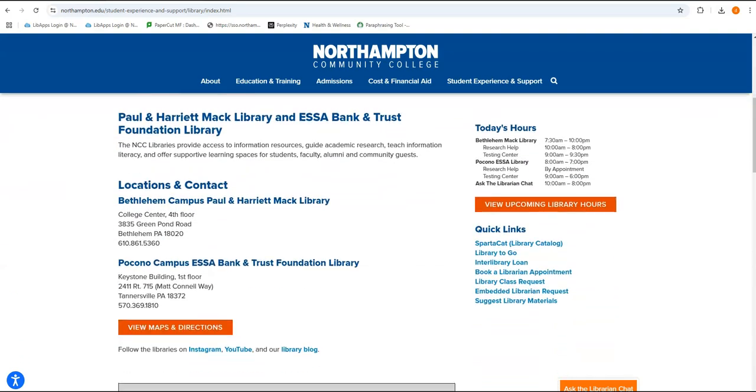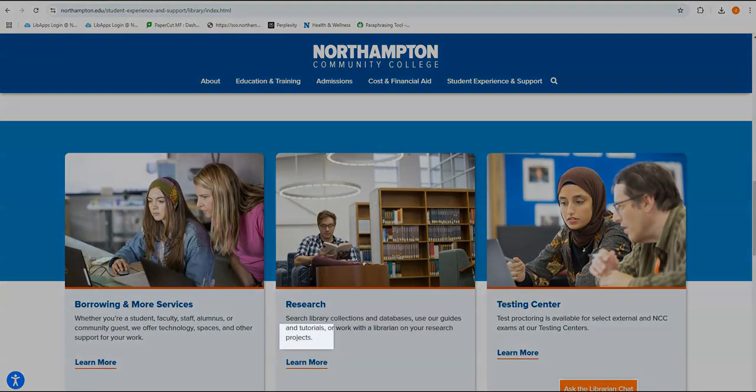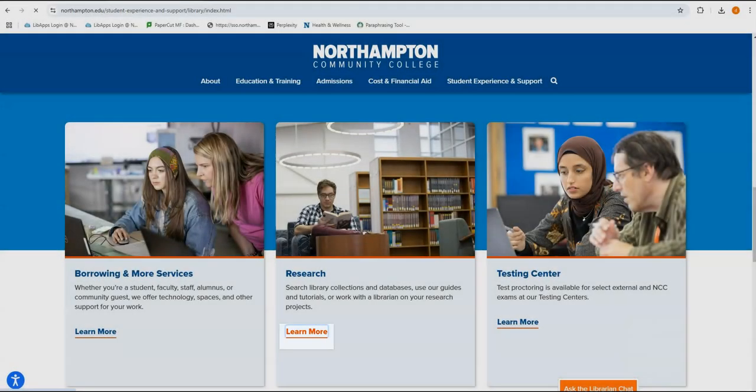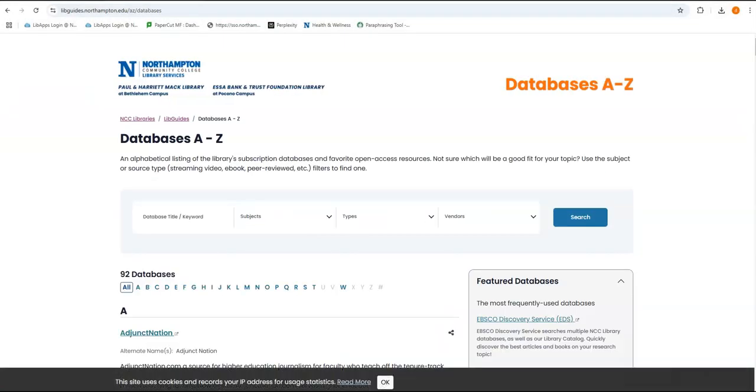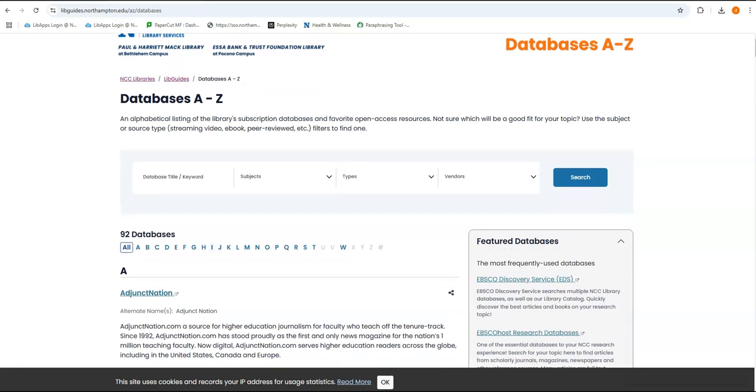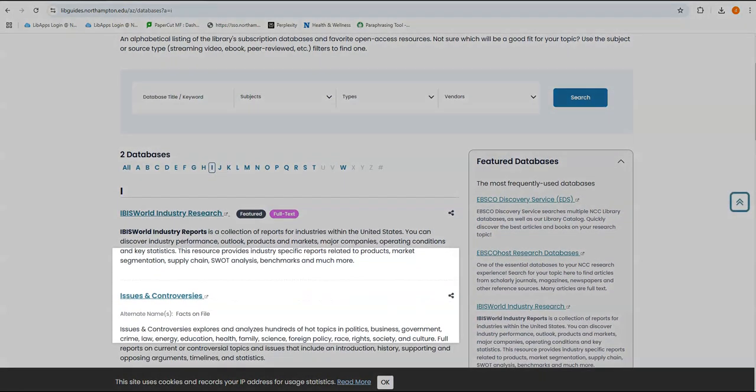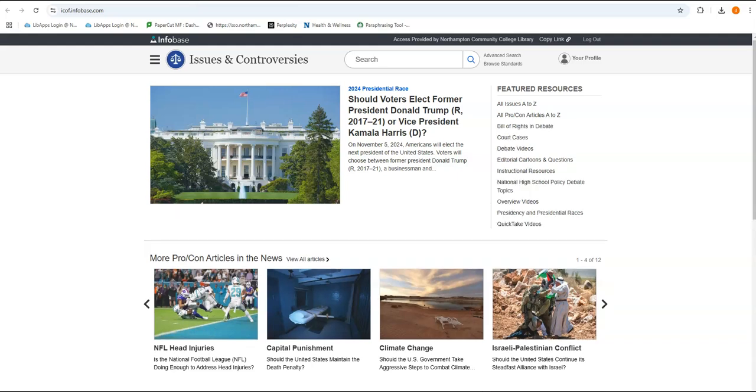So again, we'll scroll down to the research box at the bottom of our homepage, click under Learn More, go to our databases A to Z list, and this time we're going to go to a database called Issues and Controversies. So let's use the letter I. And if we scroll down, here is Issues and Controversies. So it's the same idea as Gale In Context: Opposing Viewpoints.